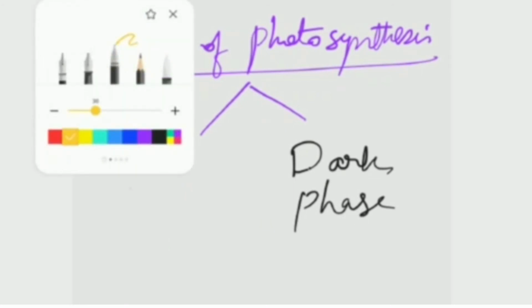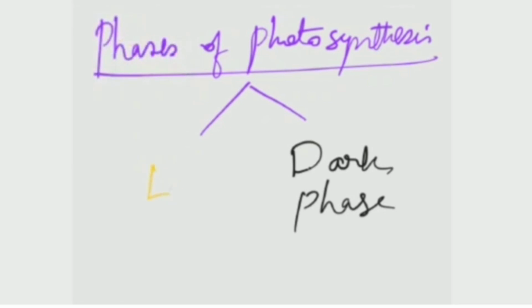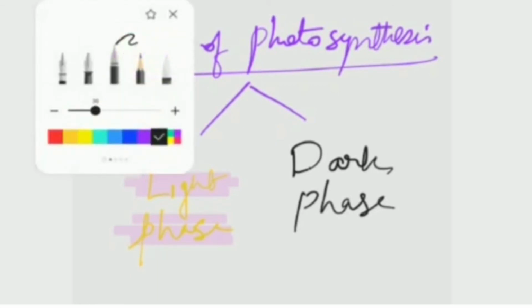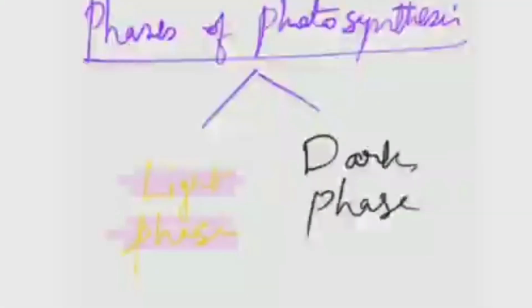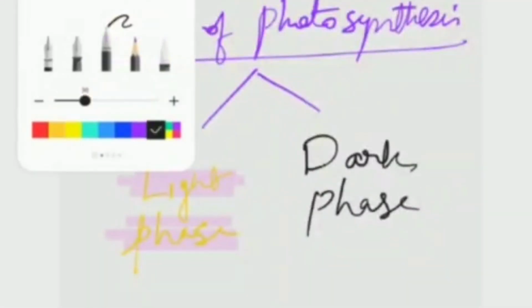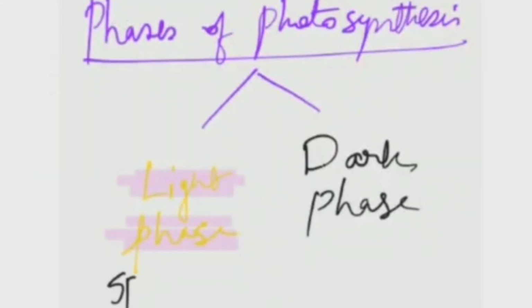Okay, so the splitting of the water molecule takes place in the light phase, because you know that for splitting of the water molecule, the energy from the sun is required, which is trapped by the chlorophyll. And the reduction of carbon dioxide to carbohydrate takes place in the dark phase. In higher classes, in class 11, you will study in detail about all these things and the electron transport chain, but there is no need to explain all of this now.